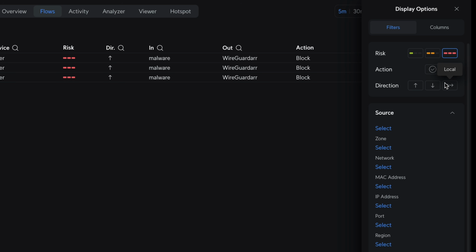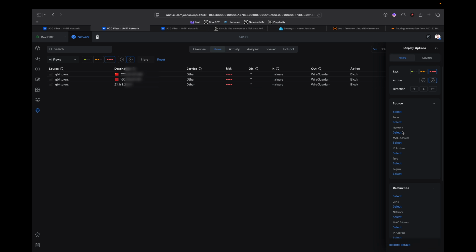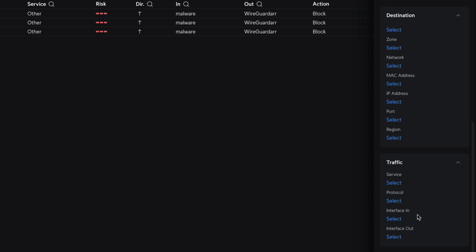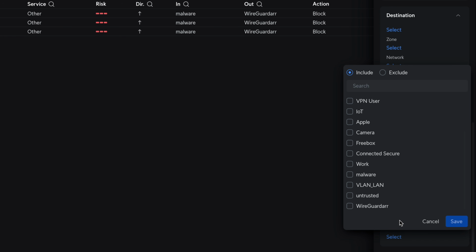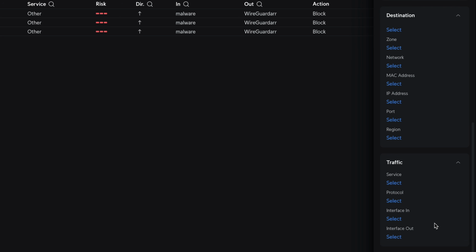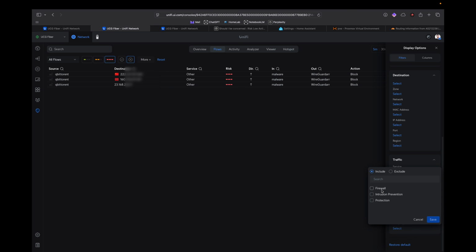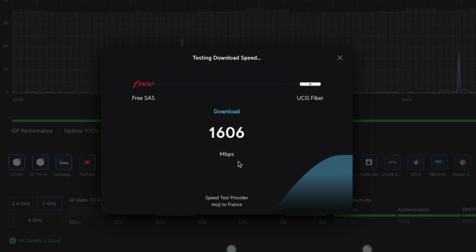Anyway, to get back, we can do outgoing, incoming, and local. So we can really filter everything in the flows, and I think it's really well done in the end. That's not necessarily through the CyberSecure option. It's just an option that's there. And CyberSecure adds additional signatures. By the way, a lot of additional signatures are updated very frequently and use much more memory, even though there is an option to reduce this memory, and it also limits the lists.